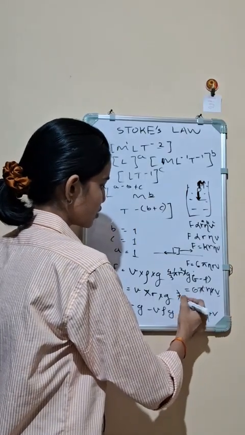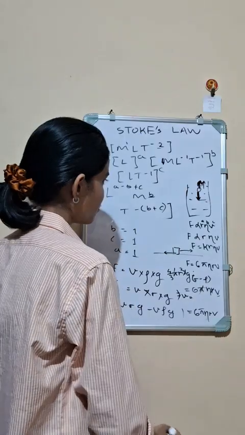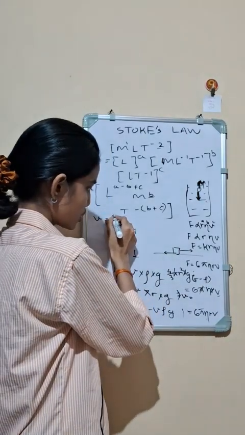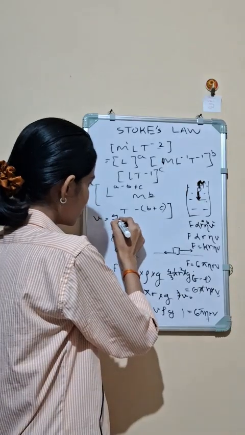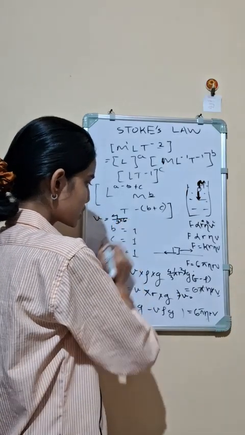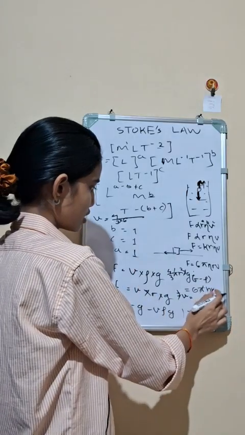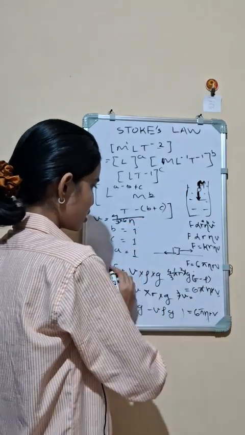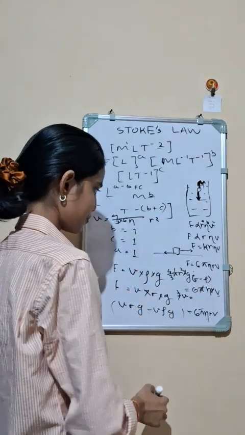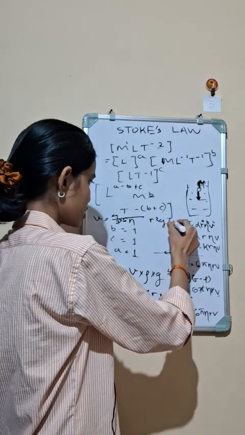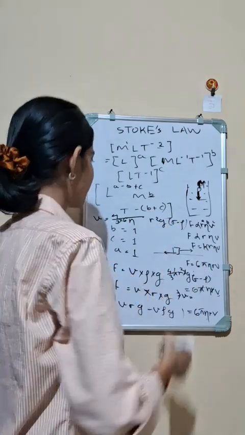So from this we found that velocity equals 4 by 3 into 6, taking eta into r square g sigma minus rho, right?